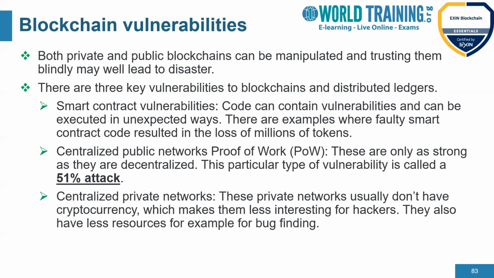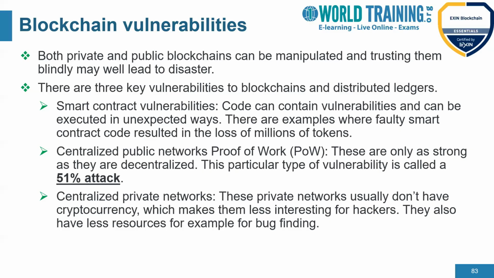The third type is the centralized private networks. Private networks usually don't have cryptocurrency, which makes them less interesting for hackers. They also have fewer resources, for example for bug finding. So sometimes centralized private networks are less prone and less vulnerable, because they are private networks controlled for a specific reason.